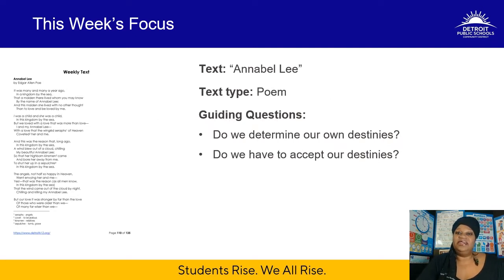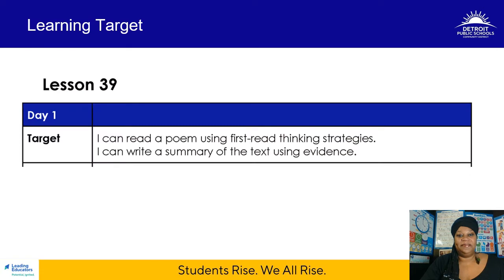To quickly introduce this week's focus, we are engaging in our study of Annabel Lee, this poem, and we're keeping these two guiding questions in mind. Do we determine our own destinies, and do we have to accept our destinies? Those are the guiding questions. Here's our learning target. For Lesson 39, I can read a poem using first read thinking strategies, and I can write a summary of the text using evidence.